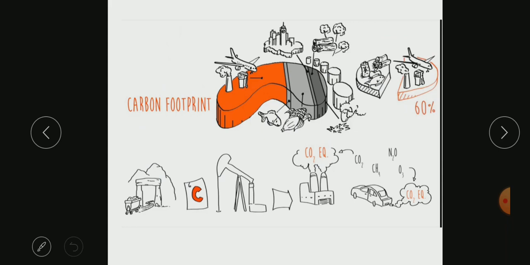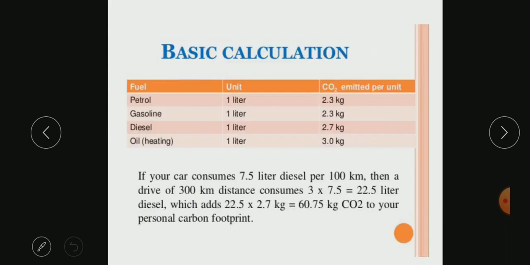So it can happen through various things, through industries, through our vehicles. Then direct and indirect uses, and then we also have deforestation, vehicles and all, that is transportation, especially aerial transport. Mining produces a lot of carbon dioxide. So all of these factors contribute to carbon footprinting.